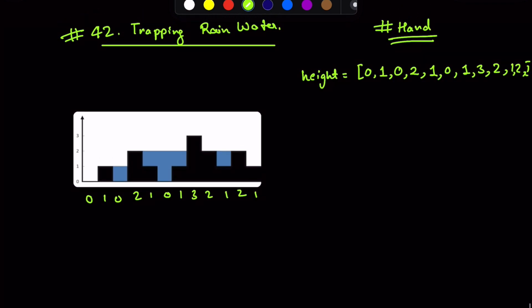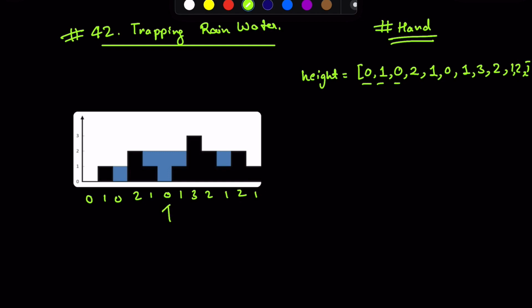So after you spend time on this problem, you will find that what this question asks is pretty simple. It asks what will be the volume of water which a tower-like structure can store. So if you pour water from the top, what will be the amount of water which will be collected? The heights of the towers are given, and from that you have to calculate the answer.